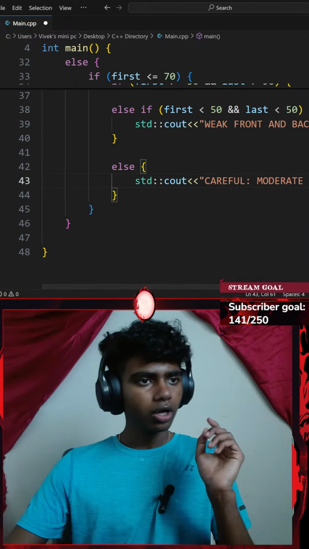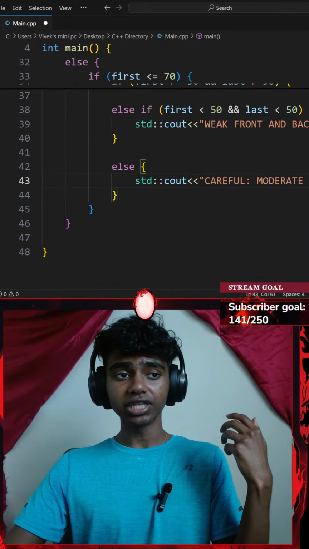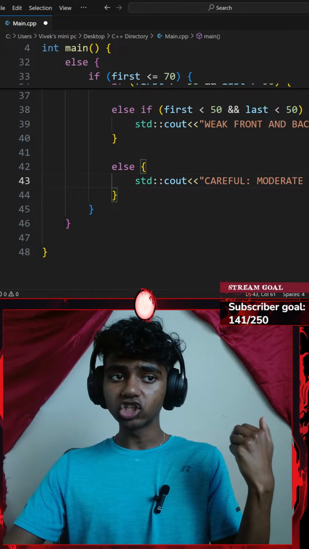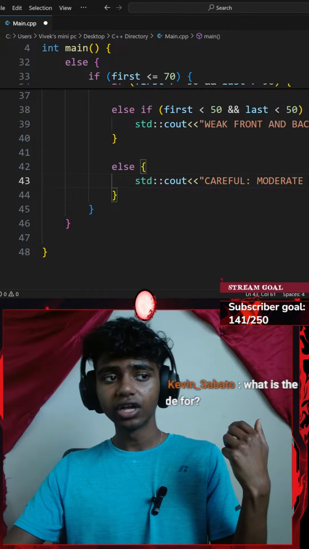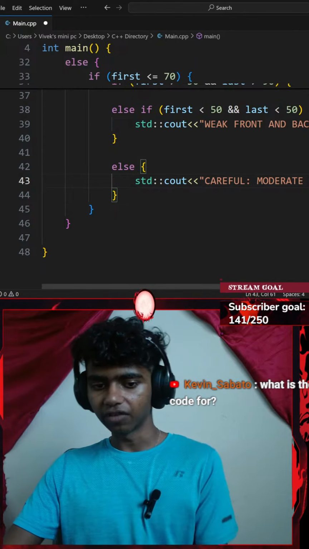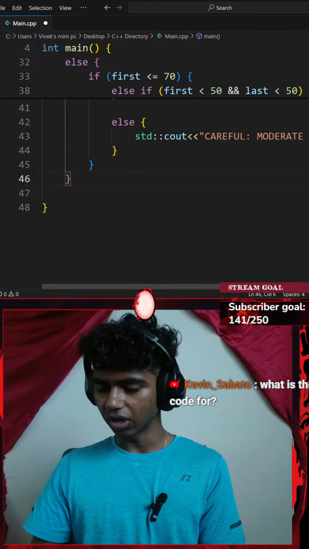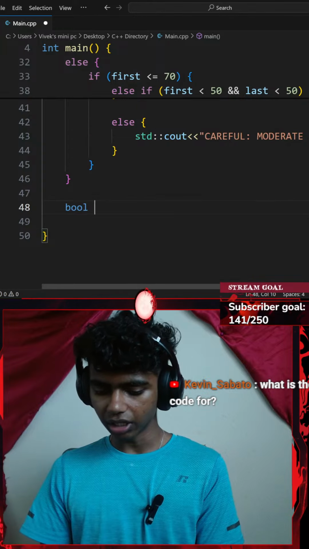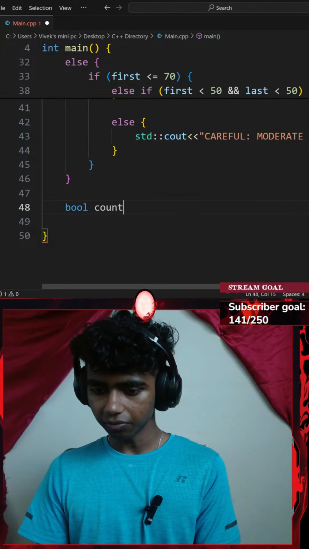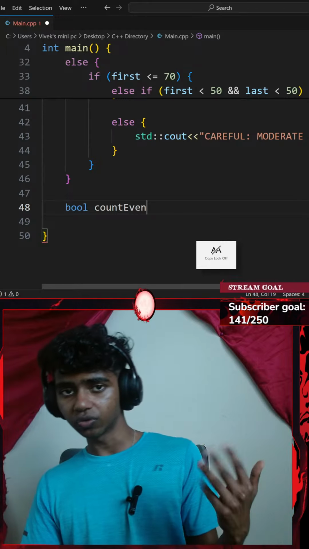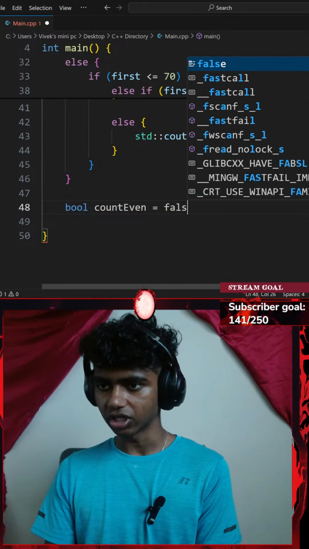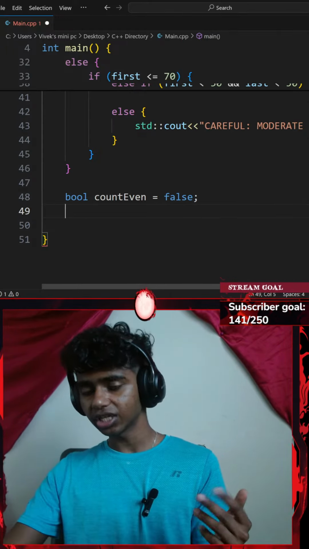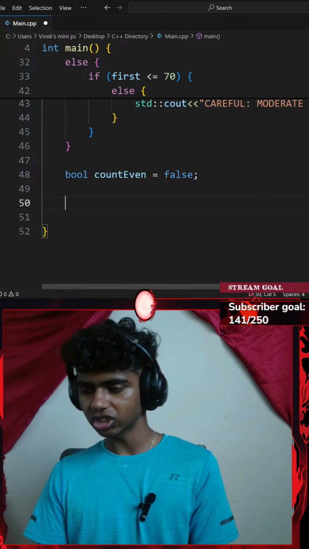Perfect. Okay, and then count how many numbers in the vector are even, print "majority even" if more than half, else print "majority not even." Okay, so to count, I'll go outside my if statement. I will be creating a variable called count even, and I will typecast that to a boolean value. I'll set that equal to false initially because I haven't started counting any.